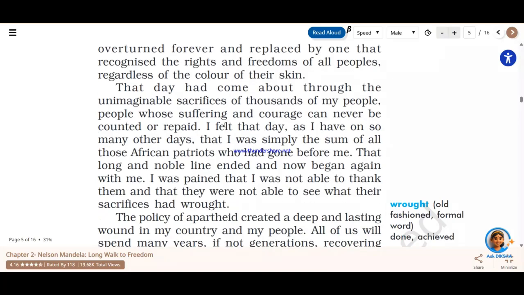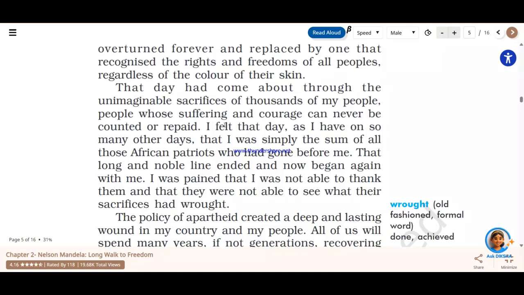"That day had come about through the unimaginable sacrifices of thousands of my people." Over here, you see Nelson Mandela talks about how we are experiencing this day, the day which we are witnessing today. It has not just come all of a sudden.